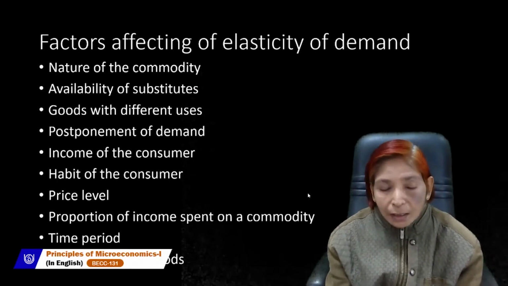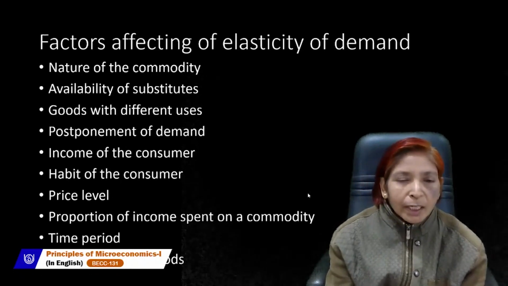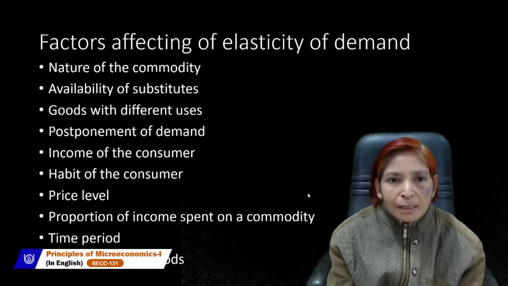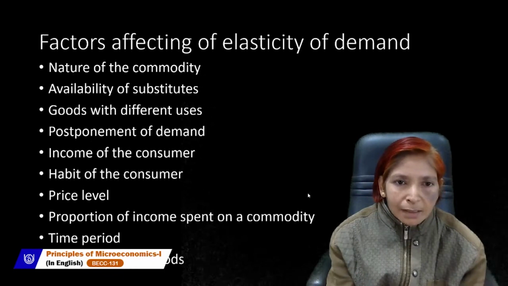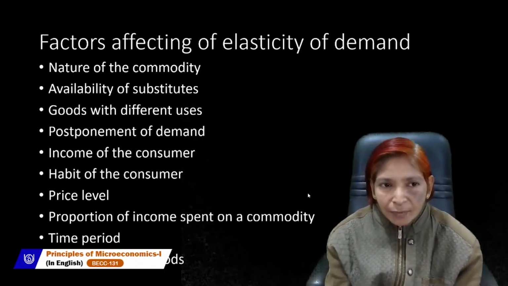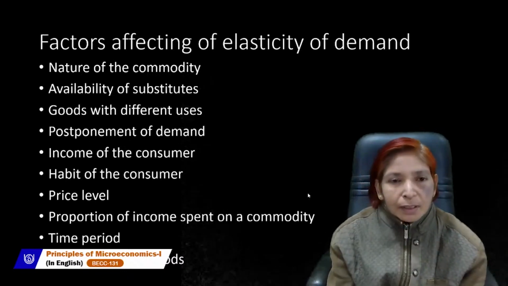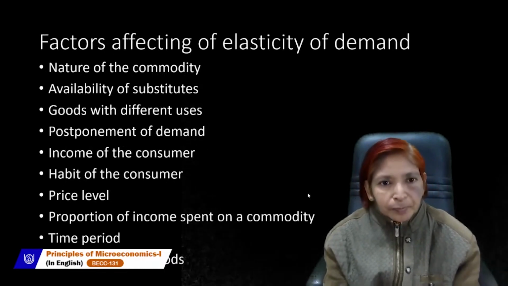And if demand can't change, then demand will be inelastic. So nature of the commodity explains what type of commodity has inelastic demand and what type has relatively elastic demand. And as we have discussed here, comfortable goods or luxurious goods always have relatively elastic demand.